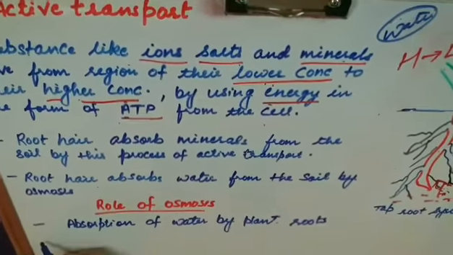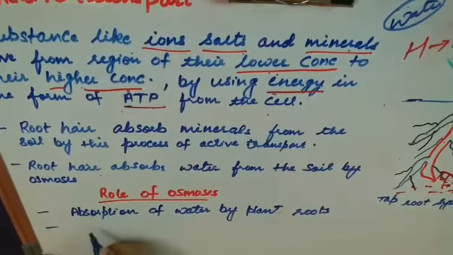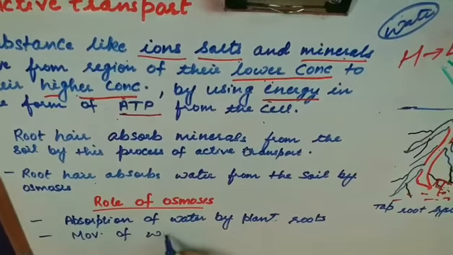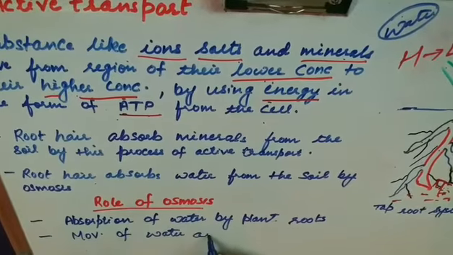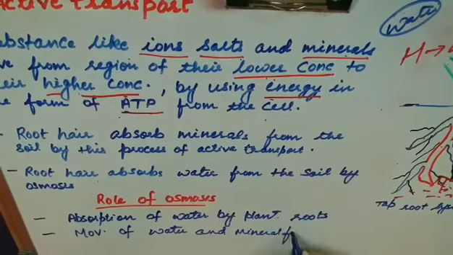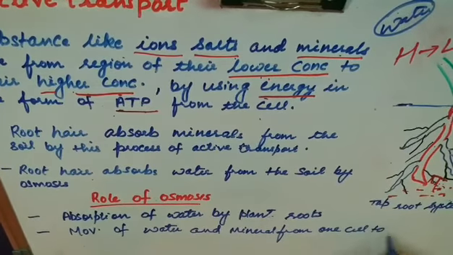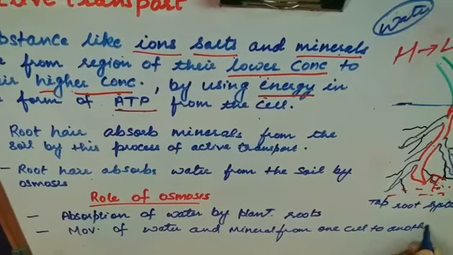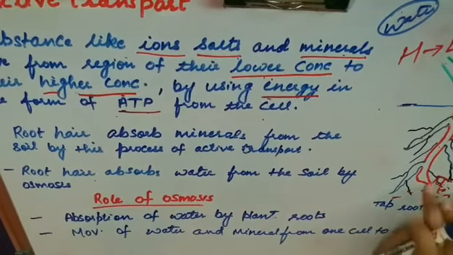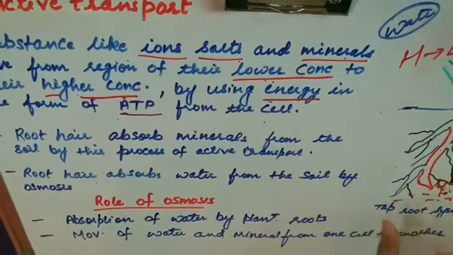The next one is the movement of water and minerals from one cell to another. First there is absorption of water from the plant root, and once it gets absorbed, there is cell to cell osmosis also.